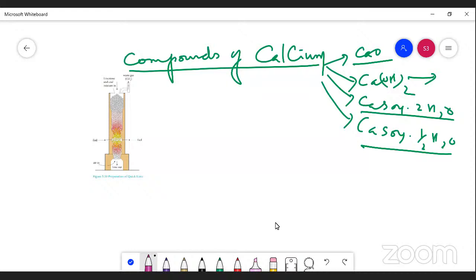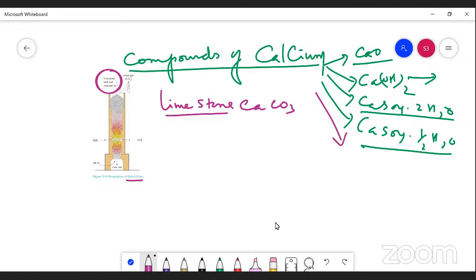Now we are coming to know how calcium oxide, called quicklime, is prepared. Please understand, there is a diagrammatic representation as given in our book. Now take limestone. What is limestone? Limestone is nothing but calcium carbonate.